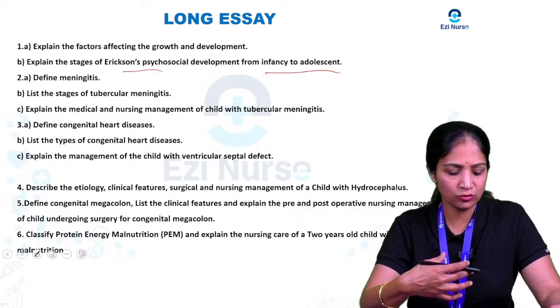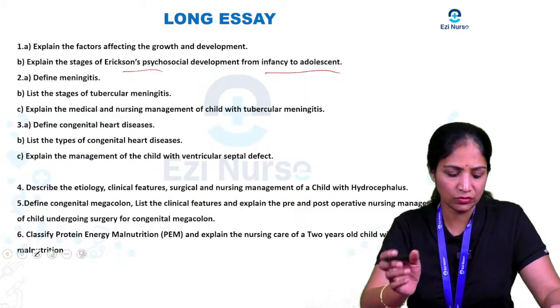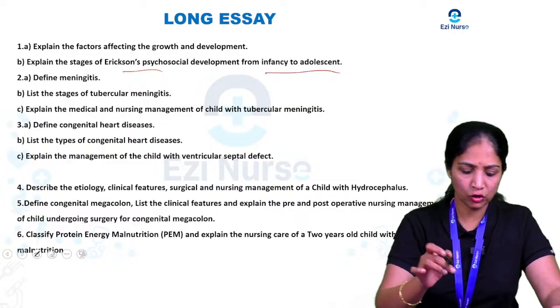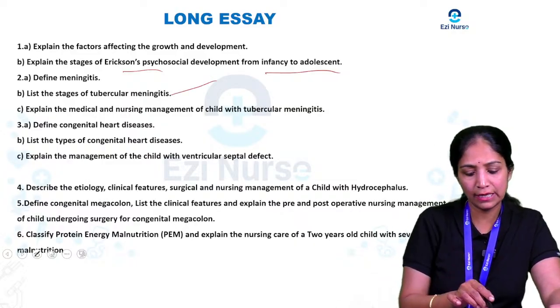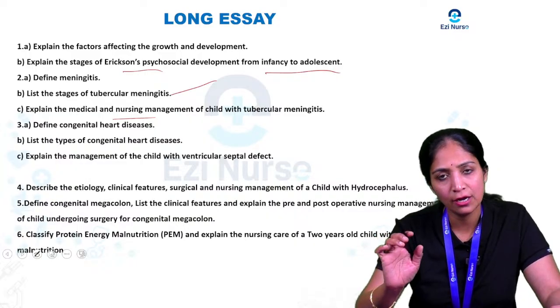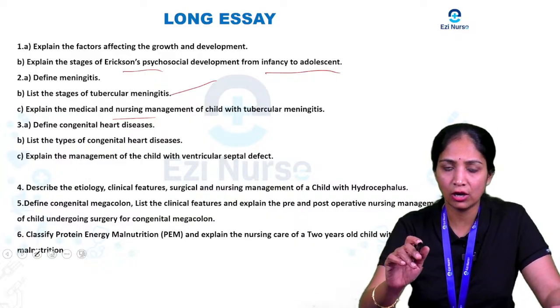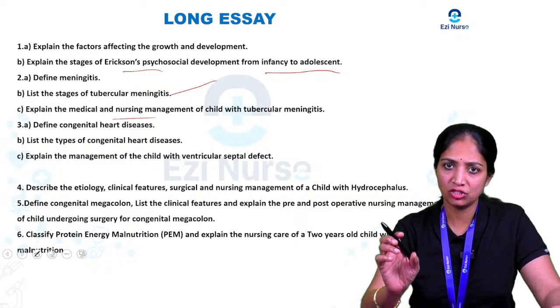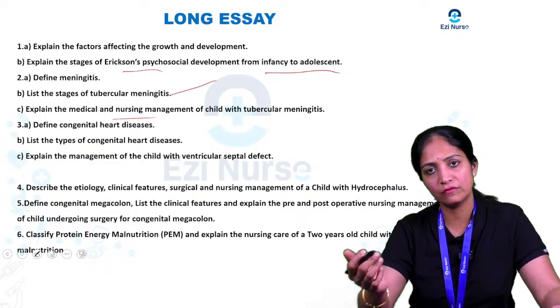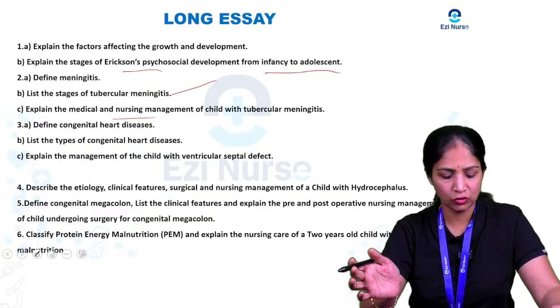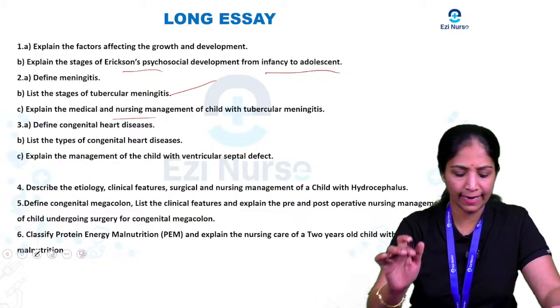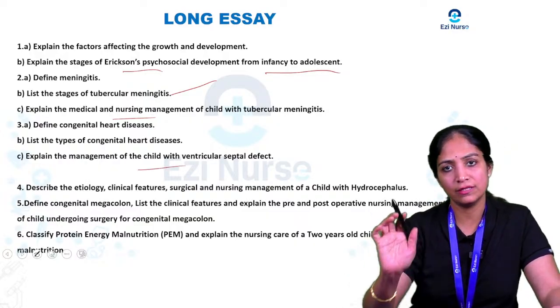Then the next question will be like this: define meningitis, list the stages of tubercular meningitis, and explain the medical and nursing management of the child with tubercular meningitis. Next, one more question: define congenital heart diseases, list the types of congenital heart diseases, that is, you have to list both cyanotic and acyanotic congenital heart diseases, and explain the management of the child with ventricular septal defect.